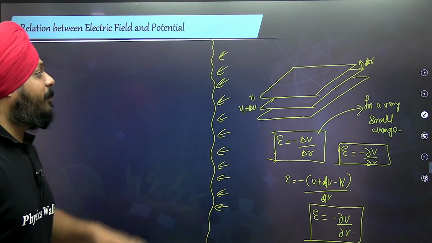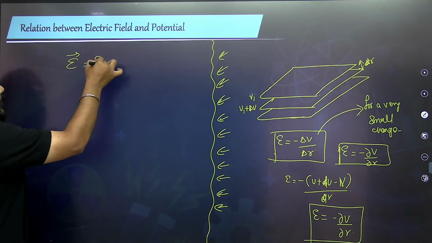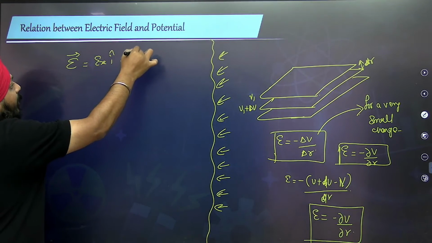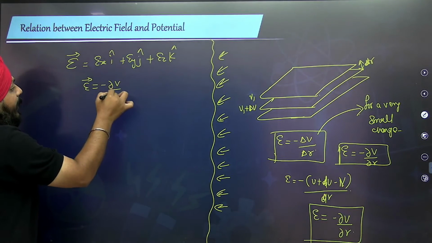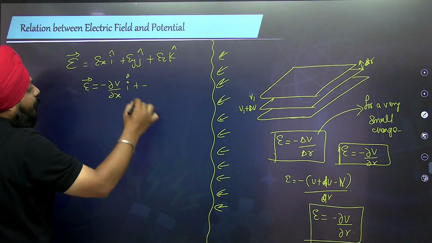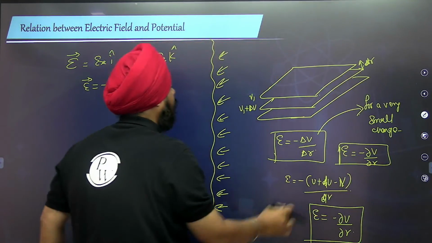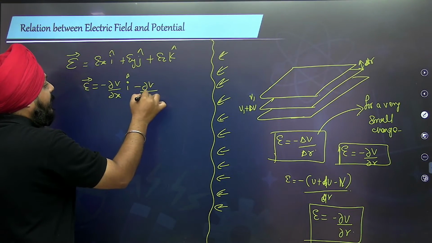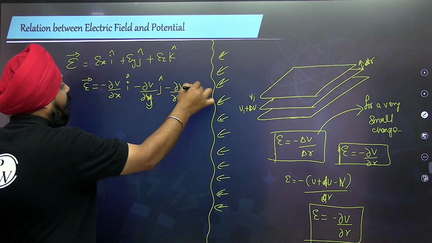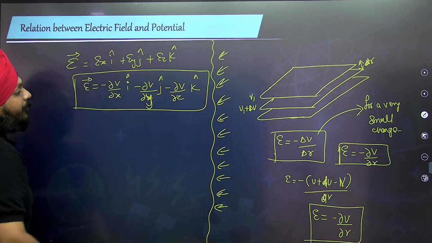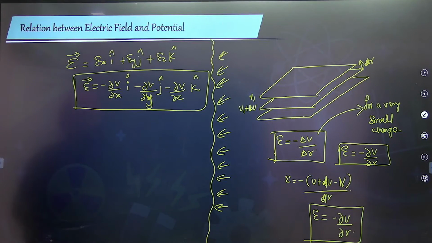Most noteworthy points regarding the relation we got: if you want to write it in vector form, then E is Ex i plus Ey j plus Ez k. Similarly, you can write it as negative of del V by del x i, negative of del V by del y j, negative of del V by del z k. Okay, this is defined in vector form.